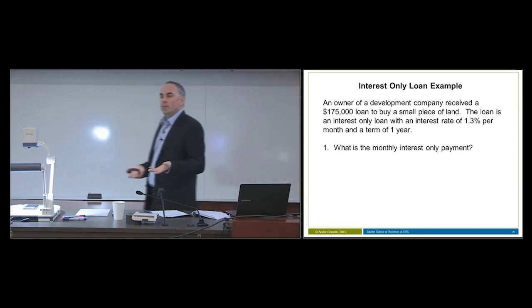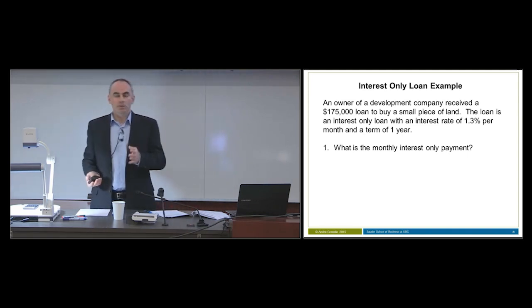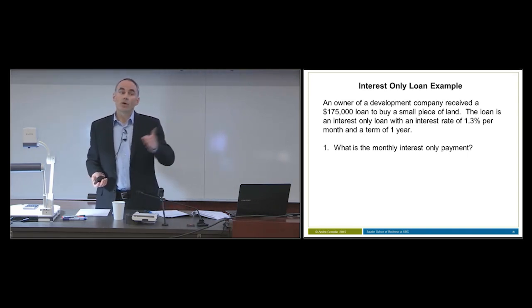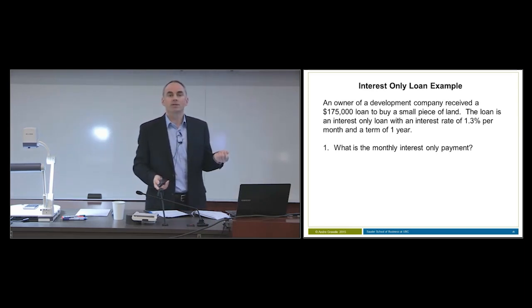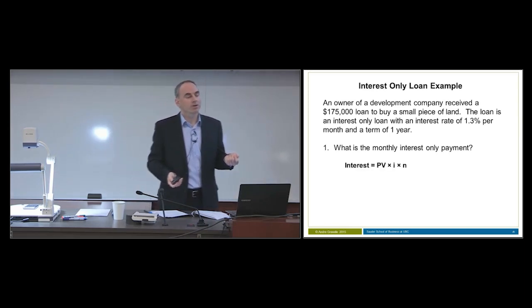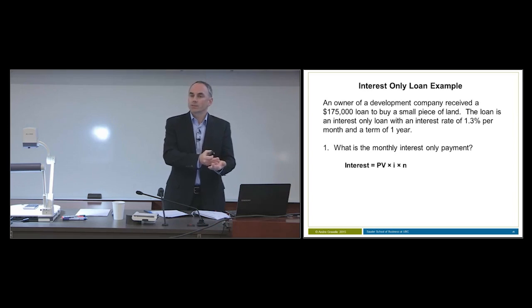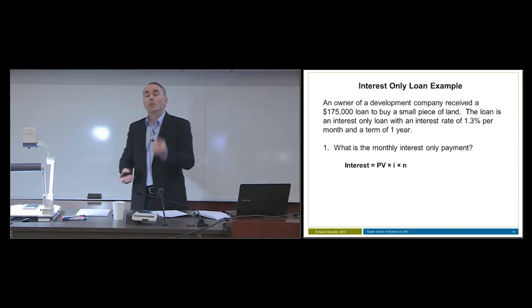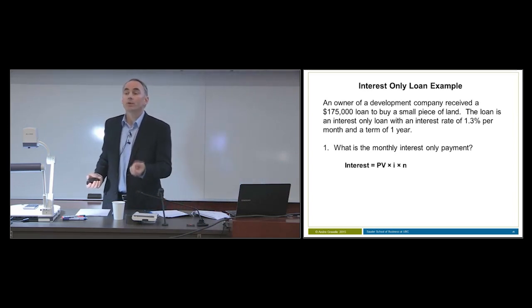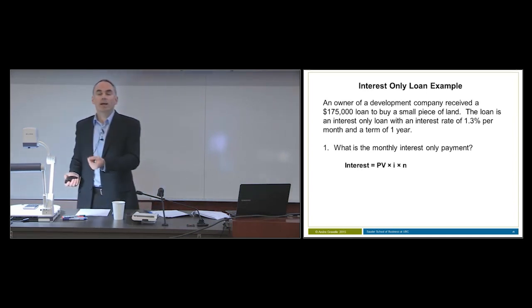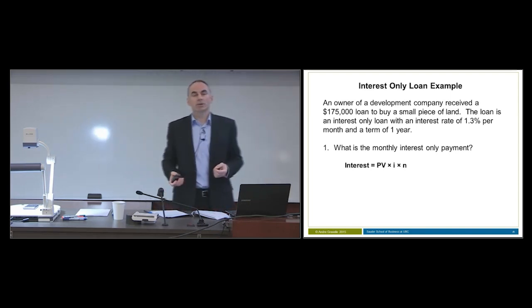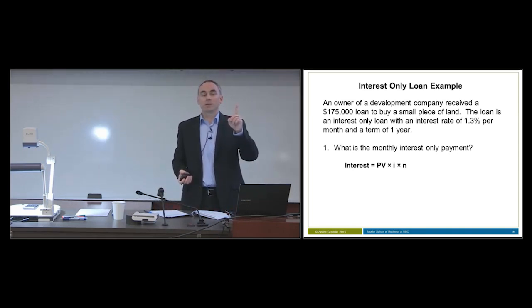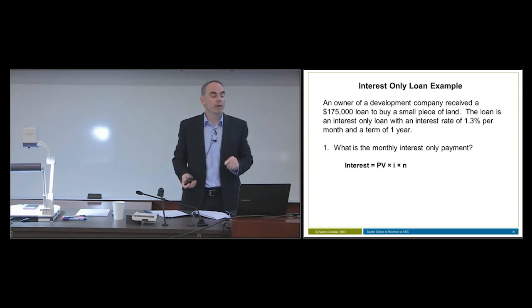In order to calculate a payment, we know that the payment is interest only. And if you recall from some of our earlier discussion, we have an equation that already gives us what the interest would be. It's this equation. The interest is equal to the present value multiplied by the interest rate per period, so we have to pay attention to what the period is, multiplied by n. If we want the monthly interest-only payment, we're just looking for one payment. It'll be the same every month. We're just looking for one payment.